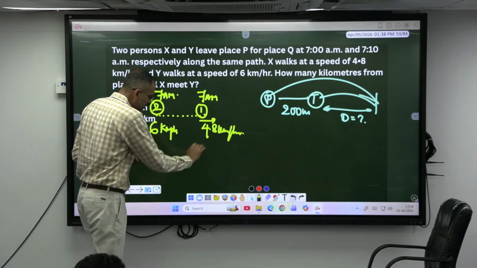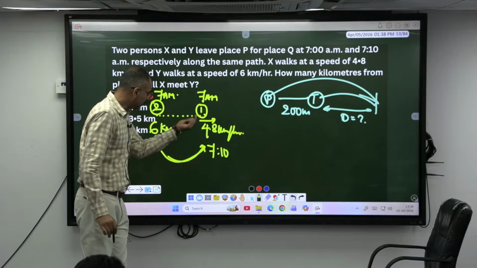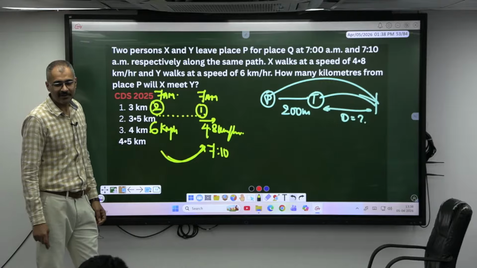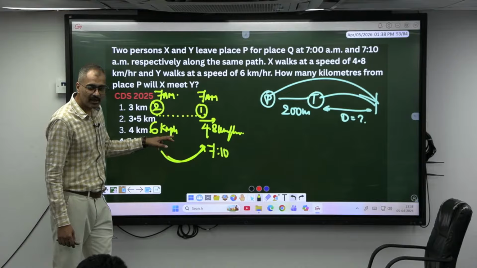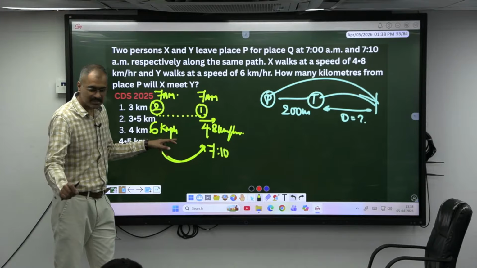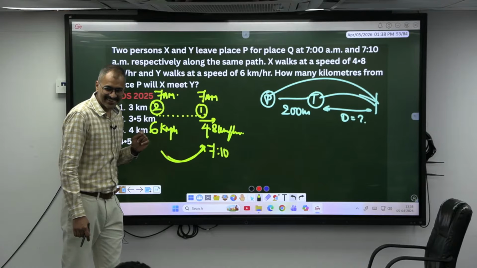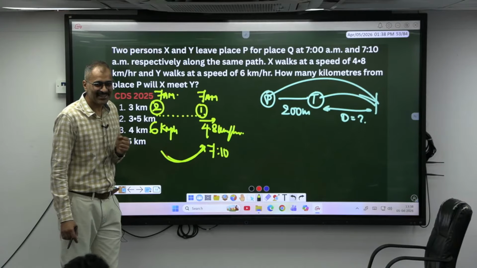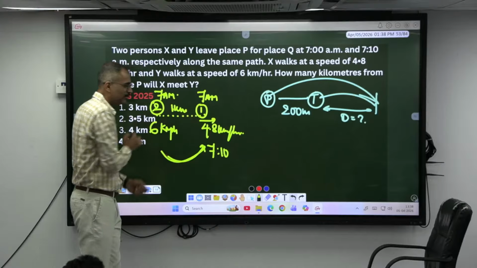When this train reaches here, what is the time? 7:10, right? In 10 minutes it can travel how much? 6 kilometers per hour, so in 60 minutes it travels 6 kilometers. In 10 minutes, how much? 1 kilometer only. Okay, so I have taken 1 kilometer backwards.